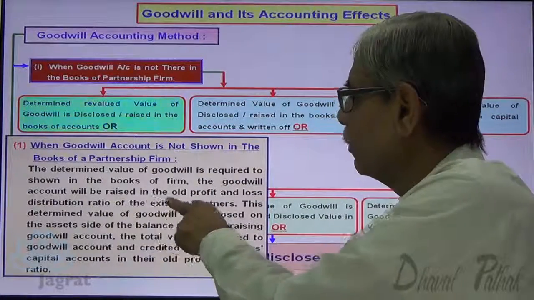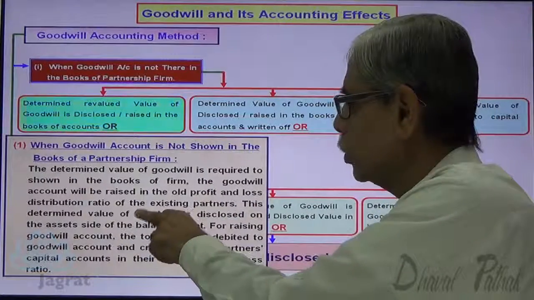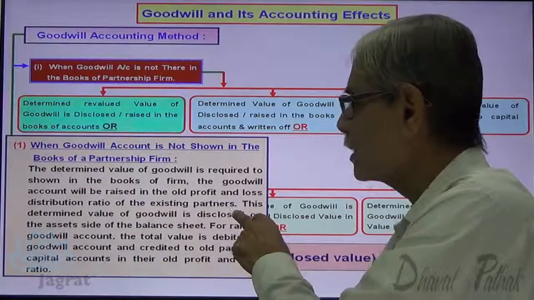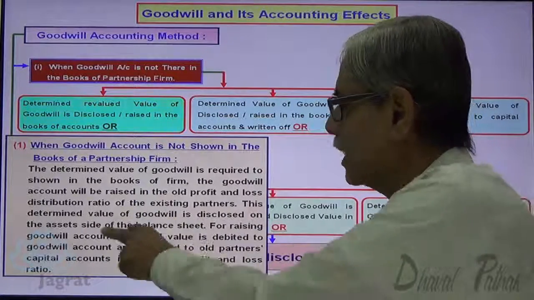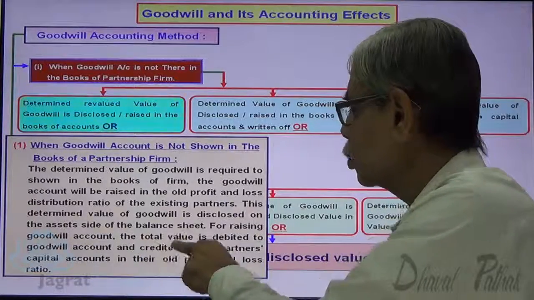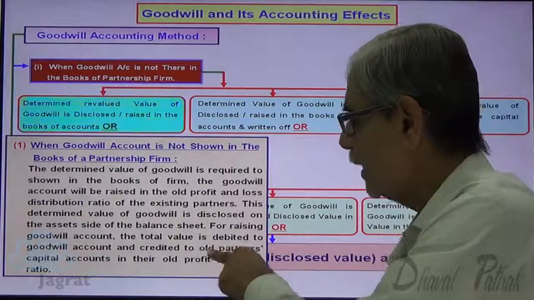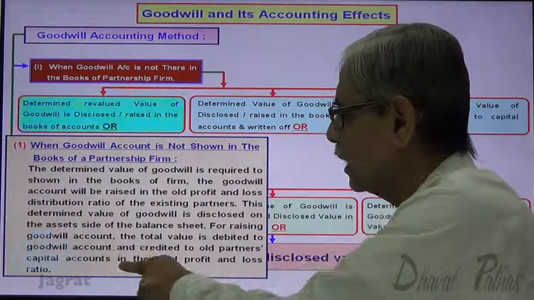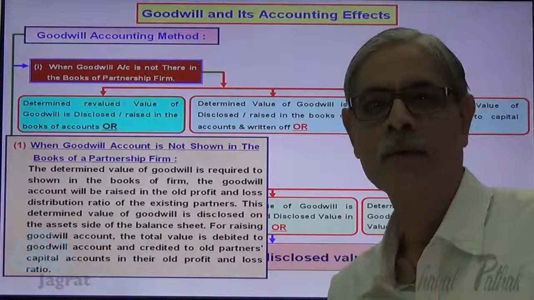The goodwill account will be raised in the old profit and loss distribution ratio of the existing partners, and this determined value of goodwill is disclosed on the asset side of the balance sheet. For raising the goodwill, the total value is debited to goodwill account and credited to old partners' capital accounts in their old profit sharing ratio. This is how the accounting is to be done.